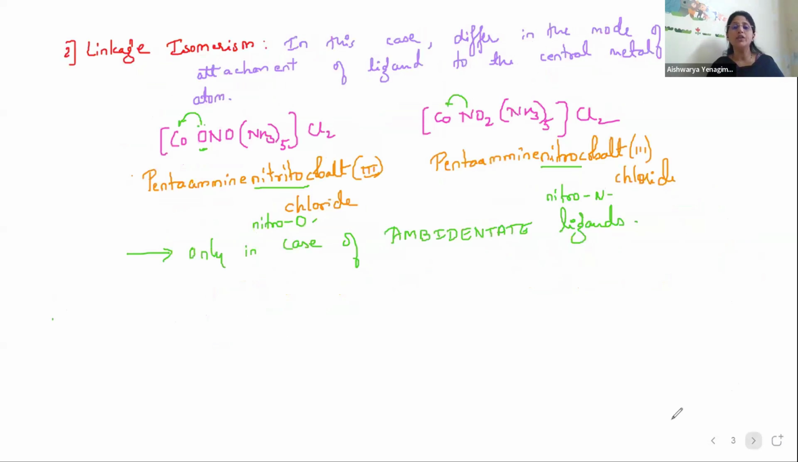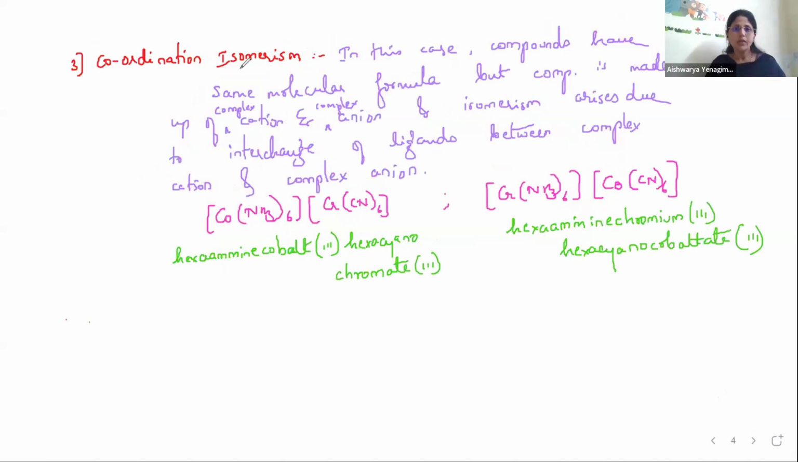Then we have studied linkage isomerism, which arises only in the case of ambident ligands, because the point of attachment varies. In some cases, one donor atom of the ligand will be attacking. In the other case, some other donor atom will be attacking, which gives rise to linkage isomerism. Then we have coordination isomerism. This arises only when both cation and anion are complex in nature.